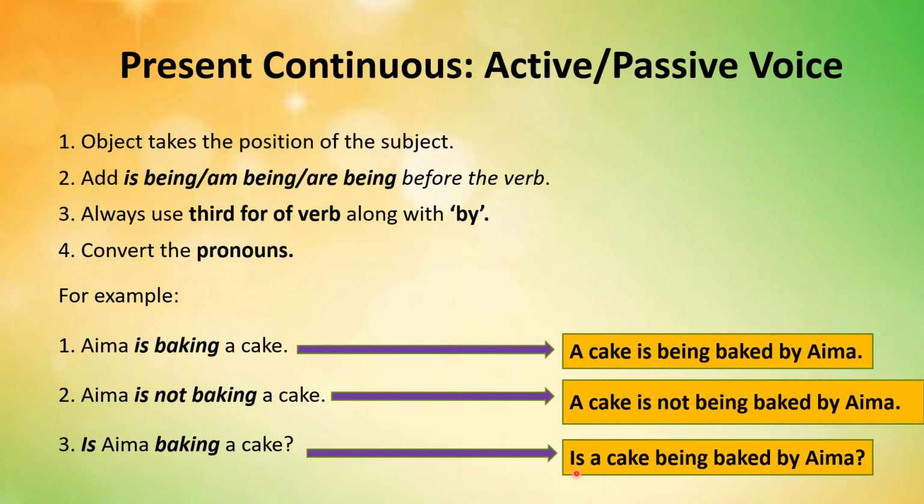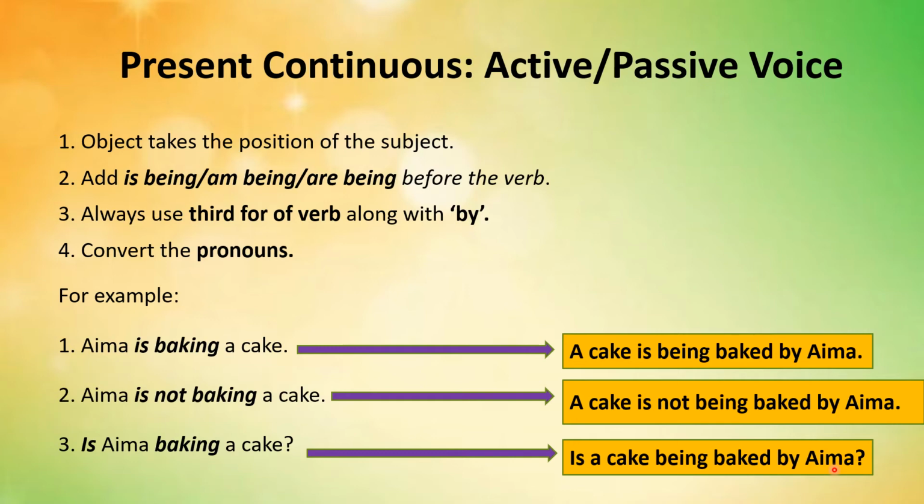You can see is has been written in the start of the sentence because it's the interrogative sentence. Then you added the object as subject here, a cake. Then you added being along with the third form of the verb and by, and at the end you have the subject, which has taken over the position of the object.